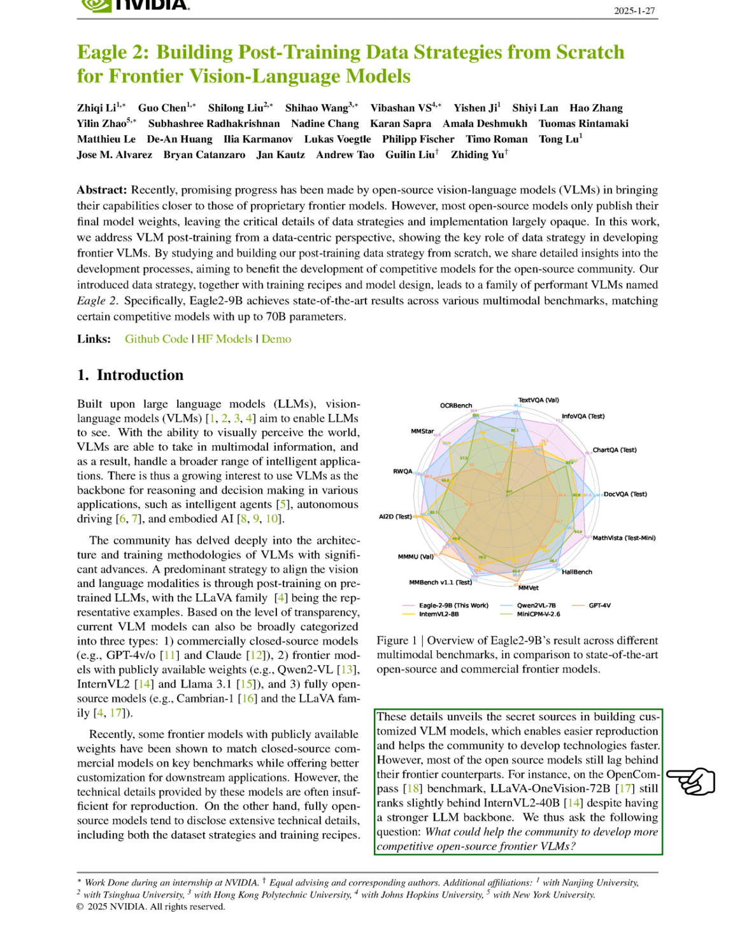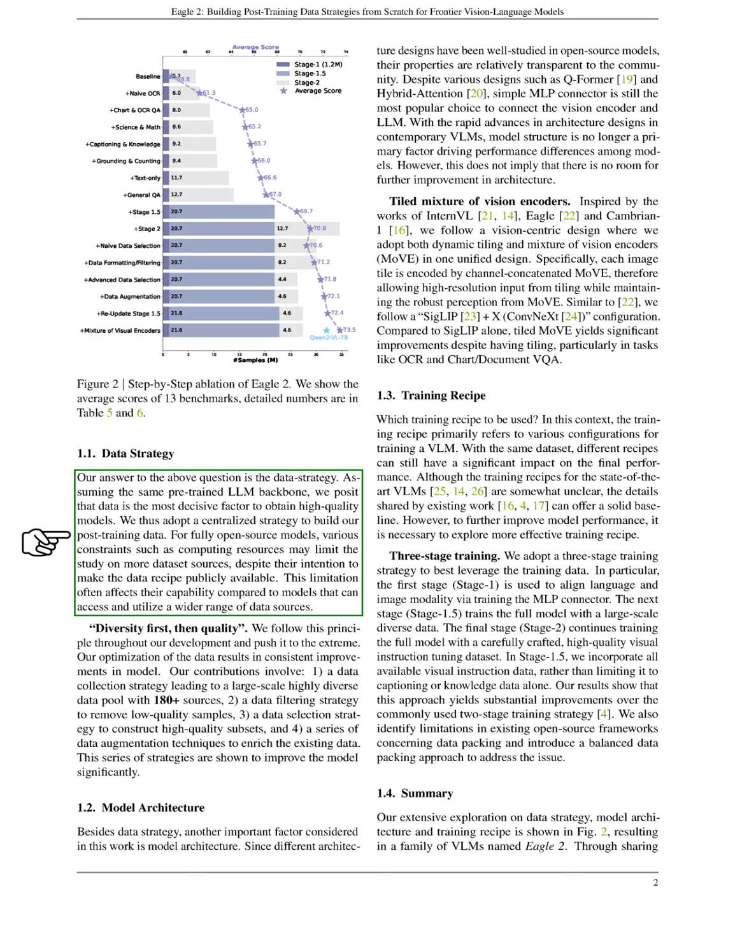To address the question of how to create more competitive open-source frontier VLMs, we focus on data strategy. We believe that, given the same pre-trained LLM backbone, data quality is crucial for building high-performing models. We implement a centralized approach to our post-training data, recognizing that constraints like computing resources can limit fully open-source models in exploring diverse datasets.